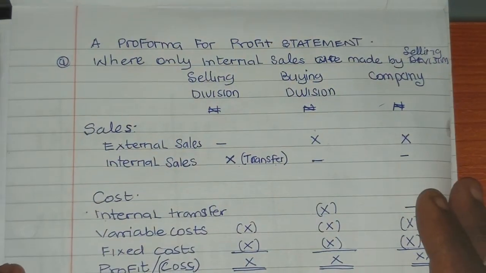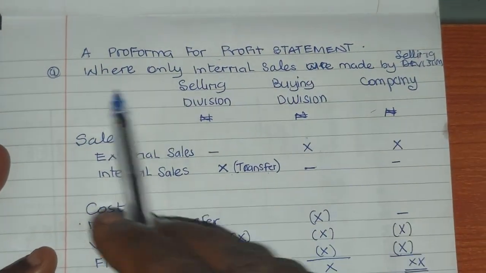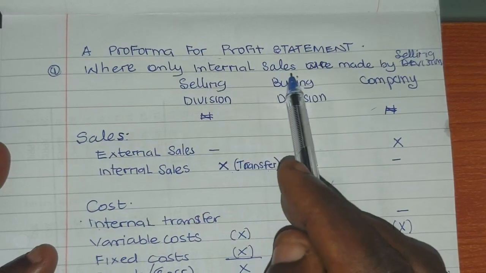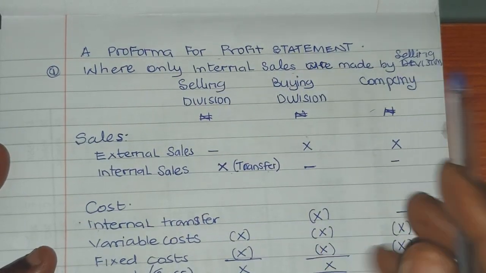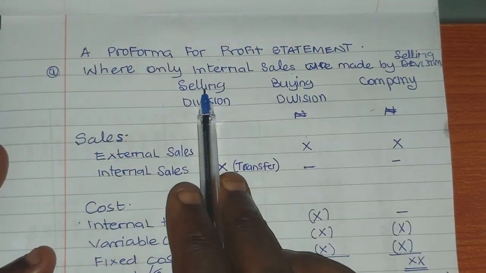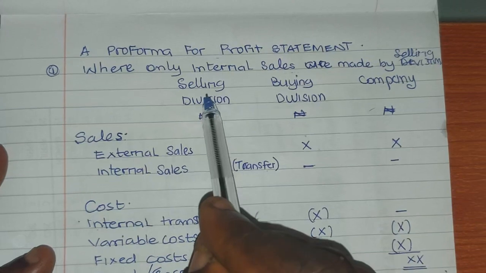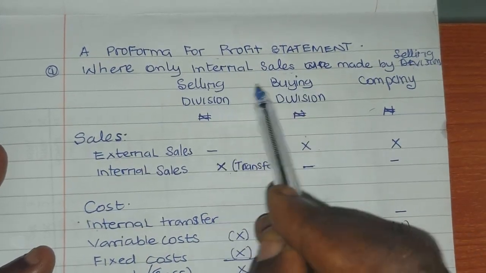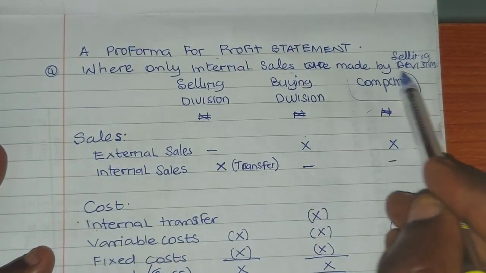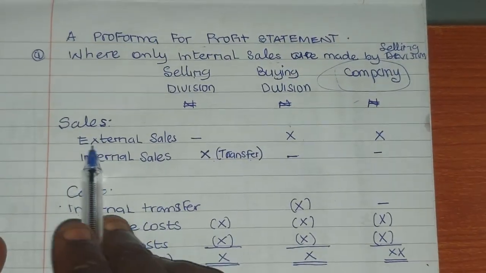Then the next aspect is the pro forma profit statement, where only internal sales are made by the selling division, but it will be viewed from two perspectives. So you write selling division, buying division, then the company as a whole. Don't forget, both the selling and buying divisions are of the same company, as a group. So we have the external sales.